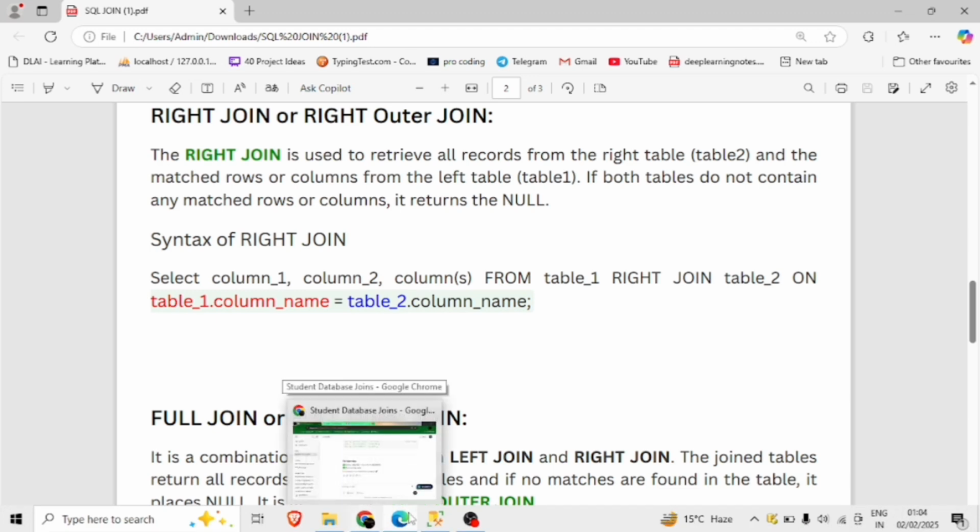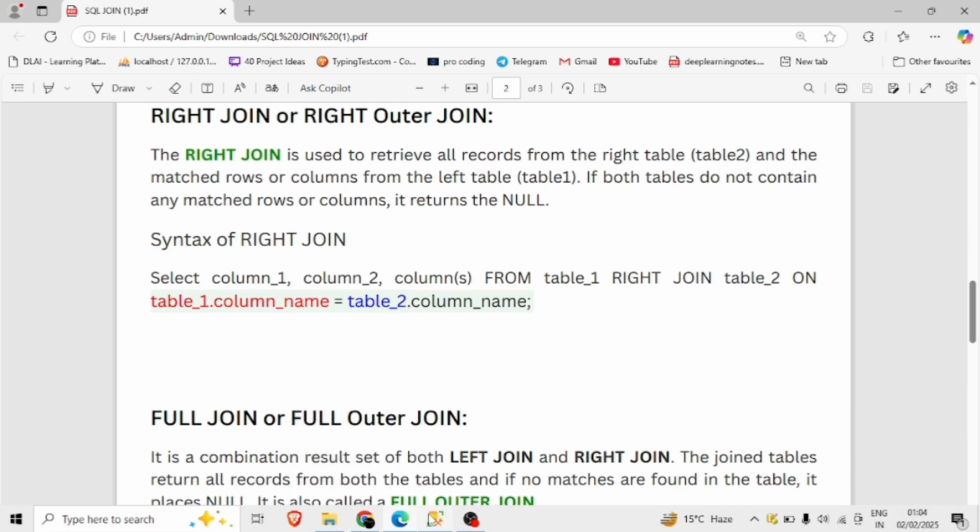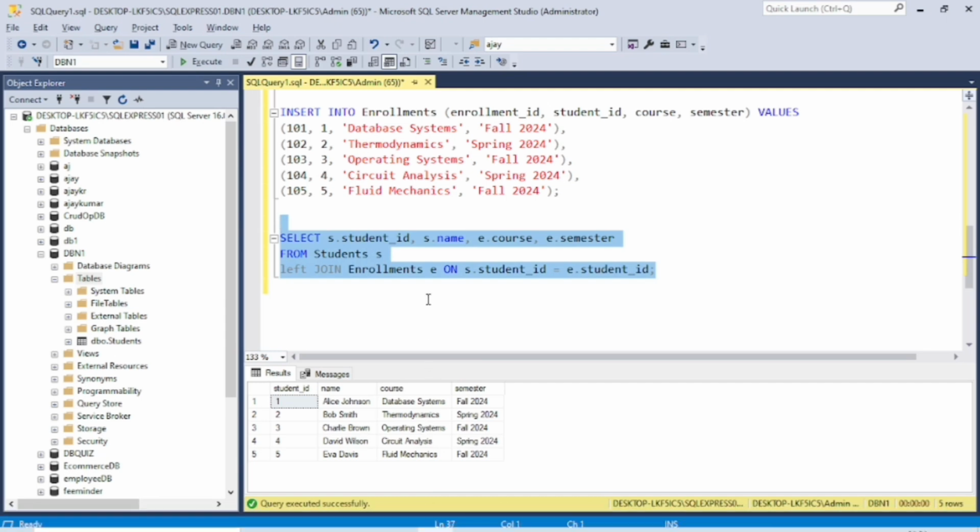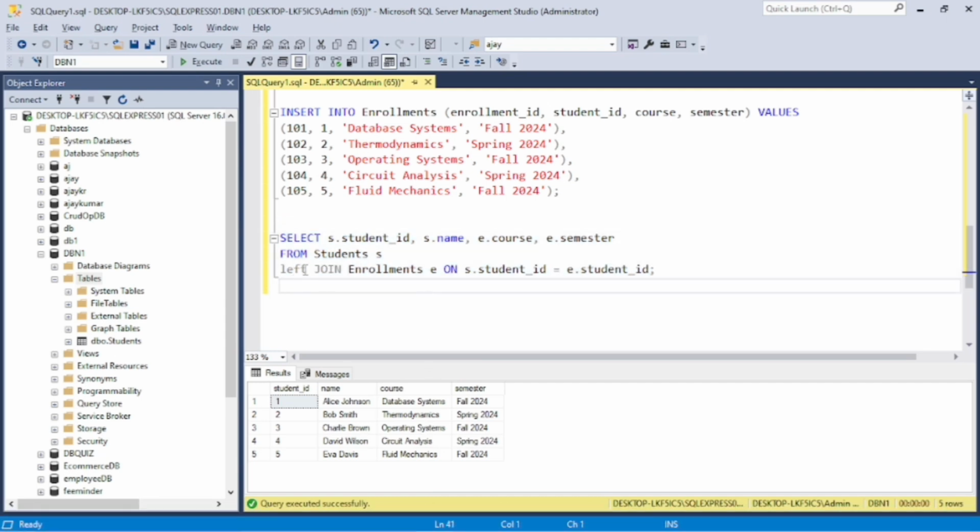Now let's move on to the practical of the right join. We simply use right here, and it will make the right join. Don't change other things.